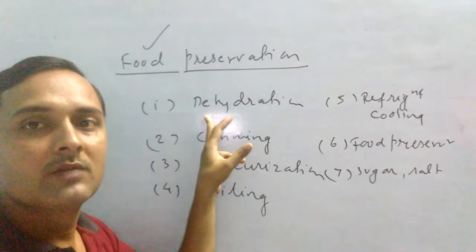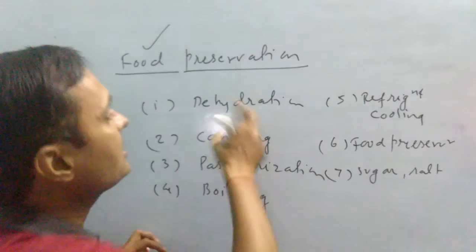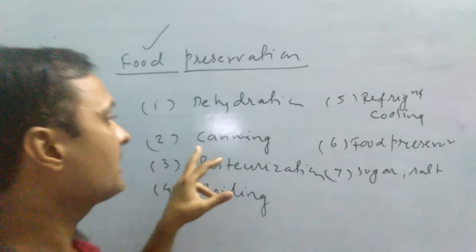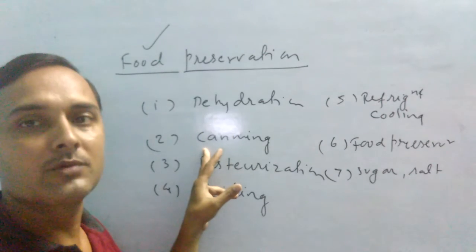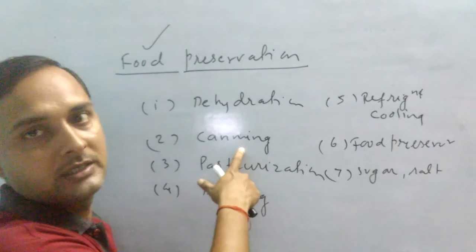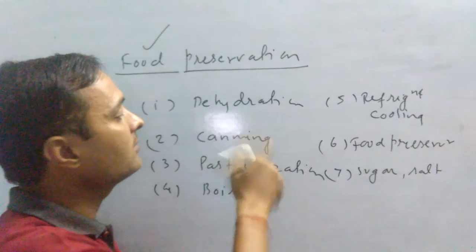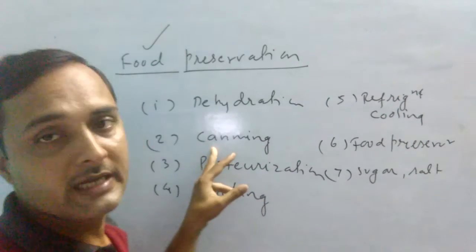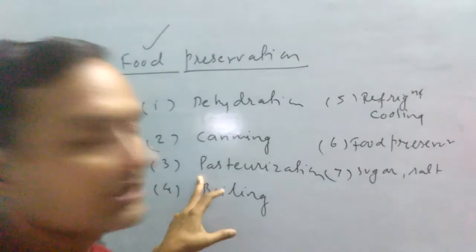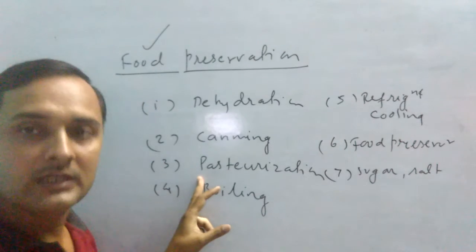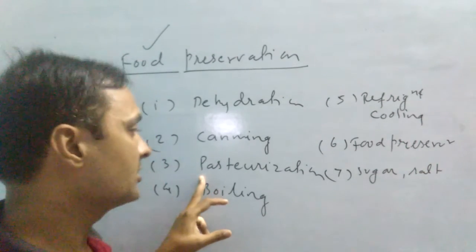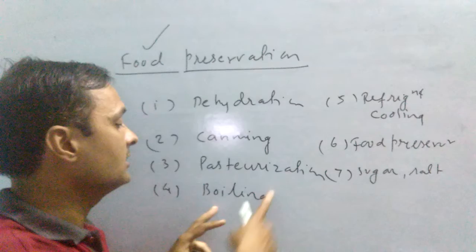First, what is dehydration? In this method, for the preservation of food, moisture or water is removed. In case of canning, the air is removed from the food to be preserved. The food becomes airtight due to removal of the air, that is canning. Come to the next, pasteurization. In this method, the food to be preserved is first heated at high temperature and then cooled at a lower temperature. This is known as pasteurization.